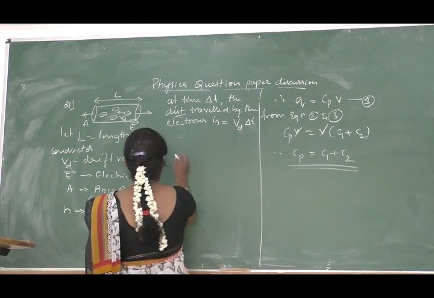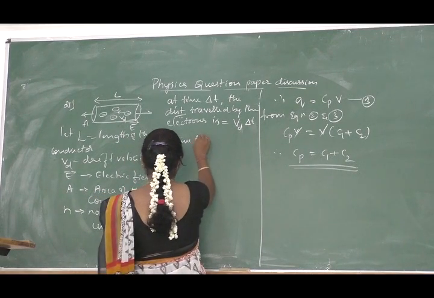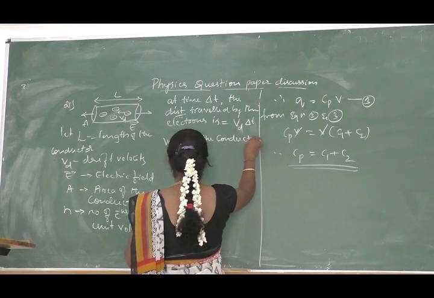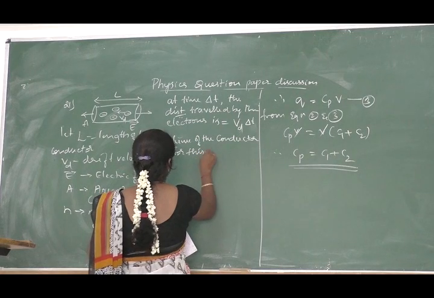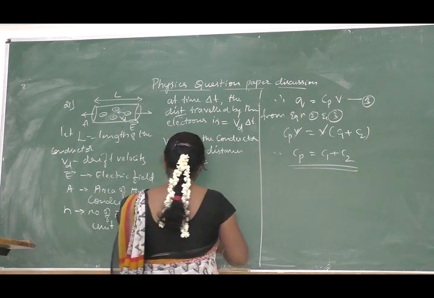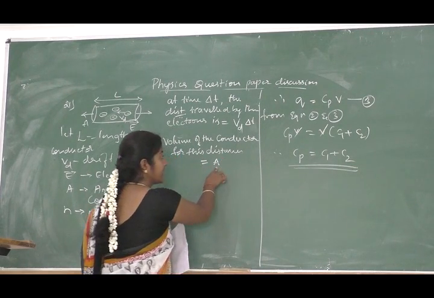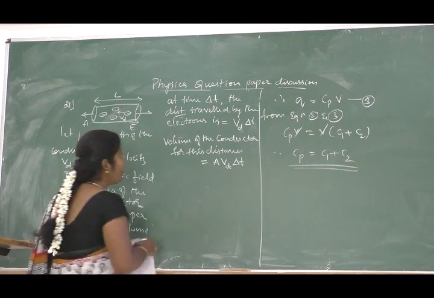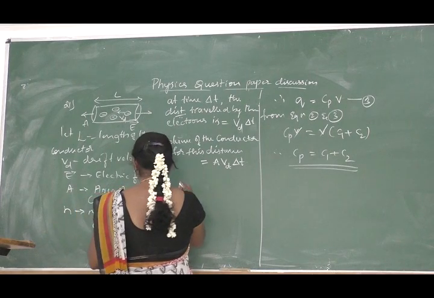The distance covered by the electrons is given by Vd into delta t. And now let us define the volume of the conductor for this distance, which is given by area into distance, that is area of the conductor is A and it is Vd into delta t. Now in this volume let us define the number of electrons.